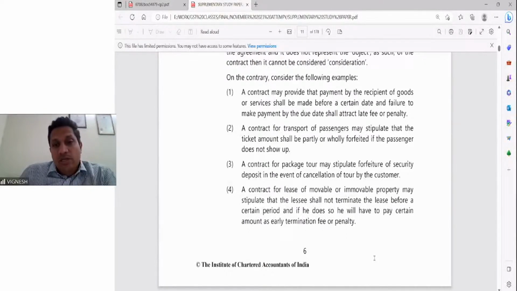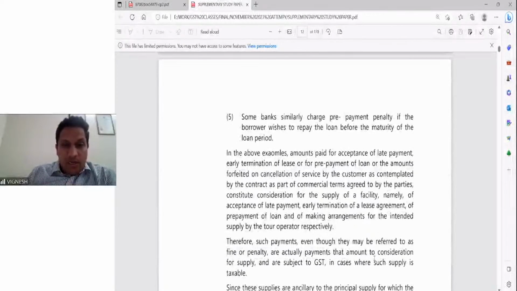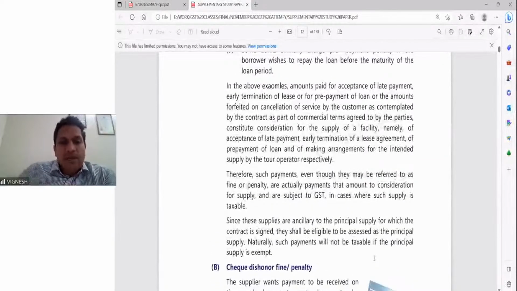A contract for a package tour may stipulate forfeiture of the security deposit in the event of cancellation, among multiple things. Fine. If you look at the above examples, the amount paid for acceptance of late payment, early termination fees, amount forfeited, etc. are a part of the commercial terms, supply of facility, early termination, etc. Even though they may be referred to as fine or penalty, they are actually payments that amount to consideration for a supply, where the supply is